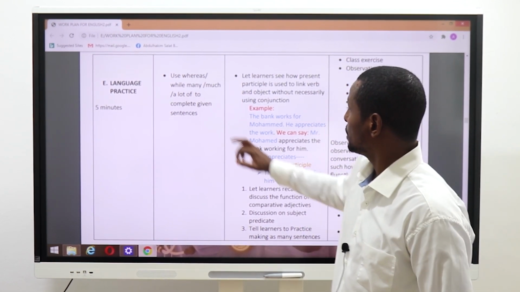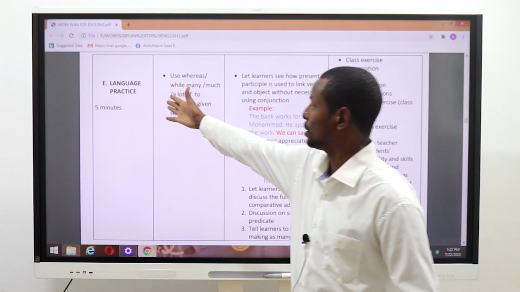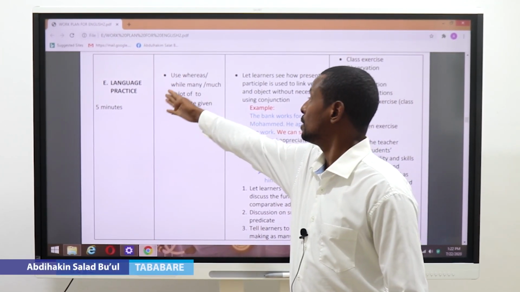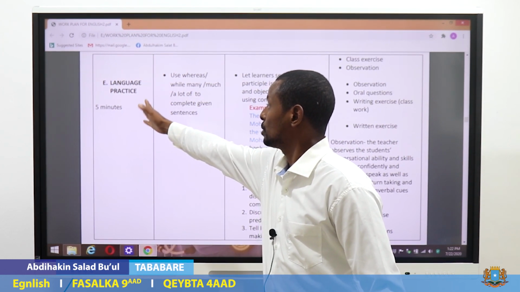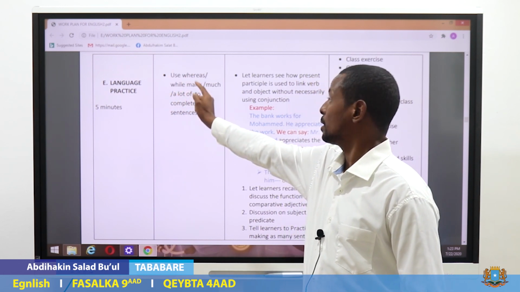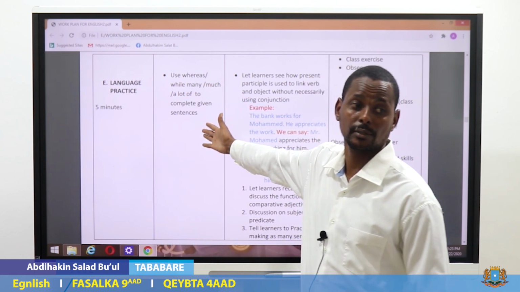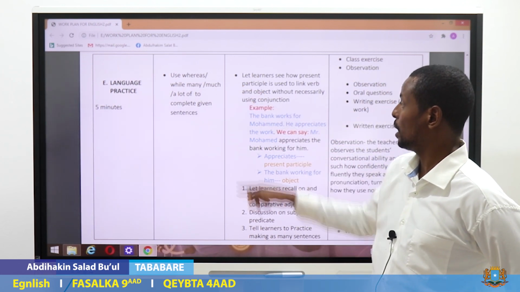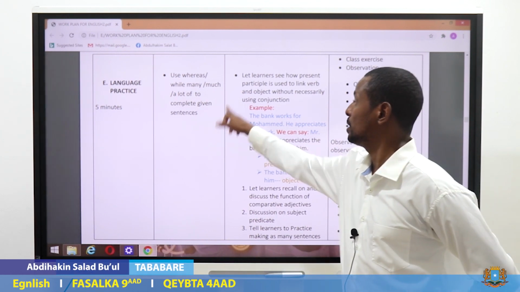Okay, welcome back. Bismillah. Language practice. We're still in Unit 4. This is a skill, a lesson which we are going to study under grammar, language practice. These are the objectives: use whereas, while, many, much, a lot of, to complete given sentences.